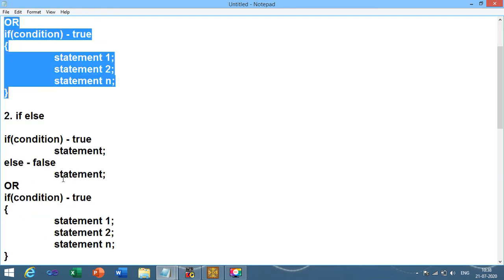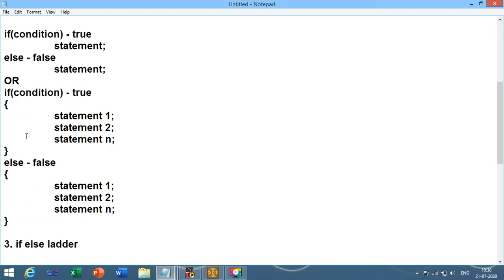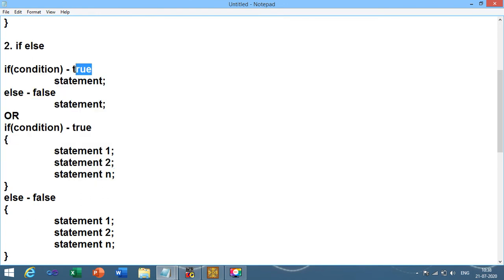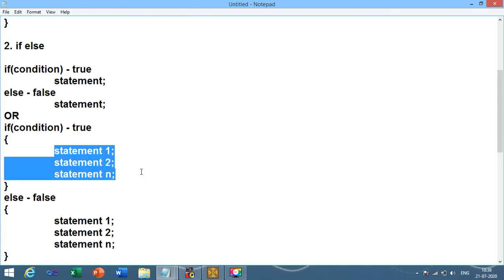No statements are executed in the simple if. But in the case of the if else statement, if else contains 2 portions, the true statement and the false statement. You need to write the true condition, and with else don't write any condition, because if the given condition is false, at that time the else part is automatically executed. These brackets are used if you want to print more than one statement.